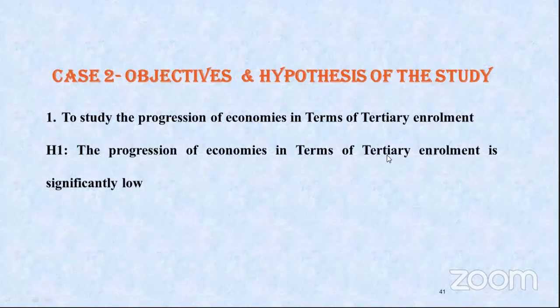So you have to frame an objective where your conclusions can be valid and can have practical implications. Therefore, only tertiary enrollment was identified. And against that, you see the hypothesis, everything is the same. You can have is significantly low. This is another style of framing a hypothesis. You can also have there is a significant relationship between tertiary enrollment and the persons planning to take up tertiary enrollment. So there can be different hypothesis statements which can be framed.